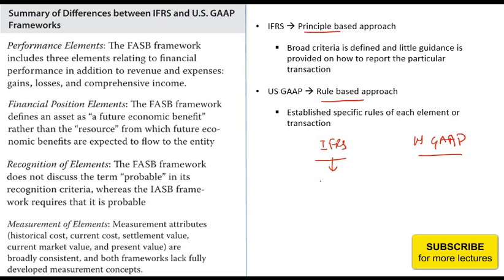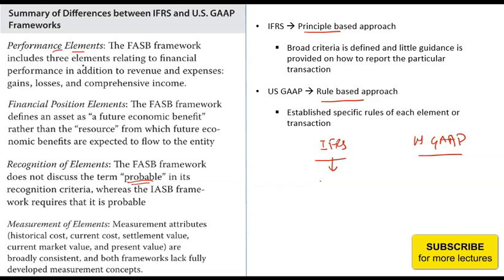Another key difference is that when we talk about IFRS, you will quite often see the term probable being used, while in US GAAP generally this term is not used, because US GAAP is a rule based approach. It does not talk about something being probable, it only talks about how an expense or an income needs to be recorded, or provides a rule for that estimate.